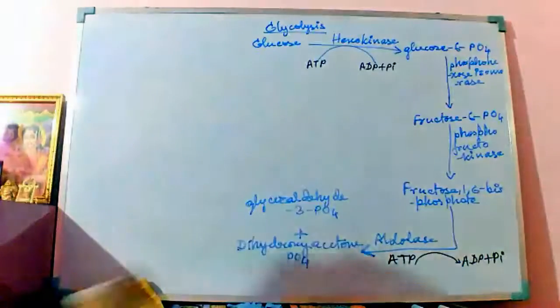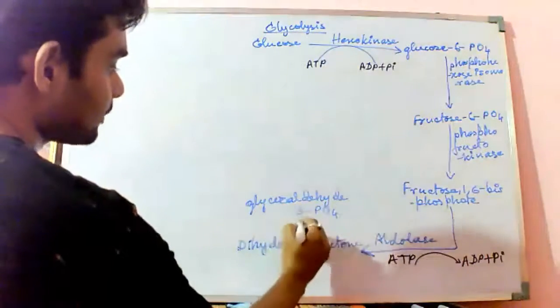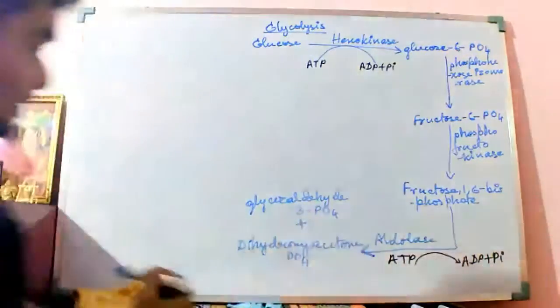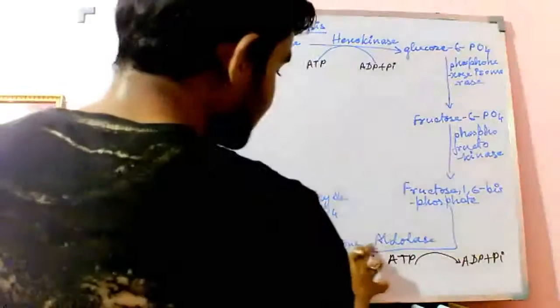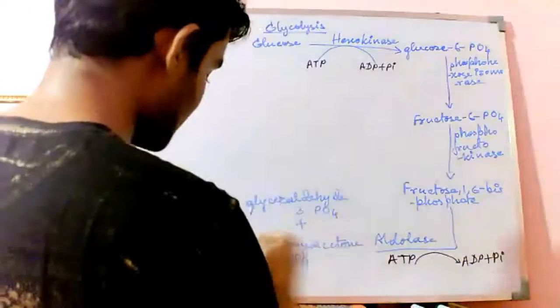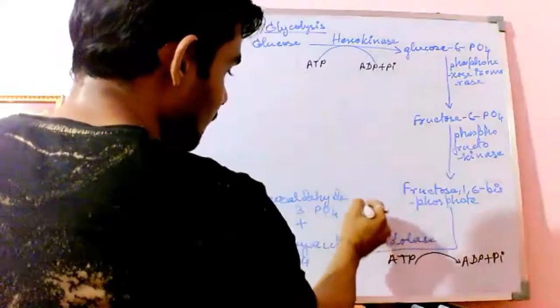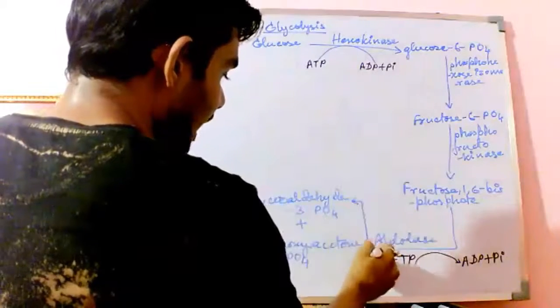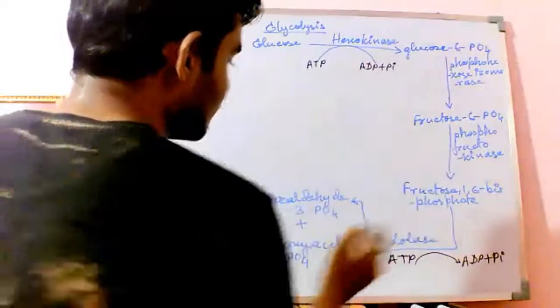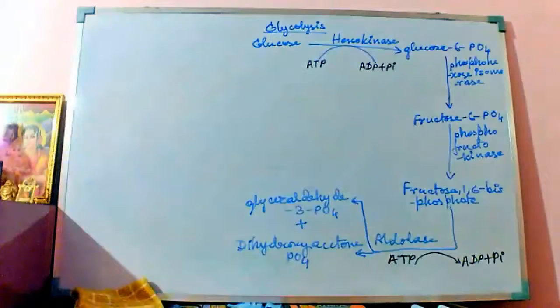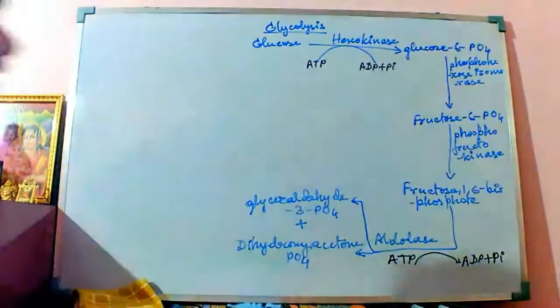These two are the compounds that are formed in the presence of the enzyme aldolase. Aldolase converts fructose 1,6-bisphosphate into these two substrate molecules.